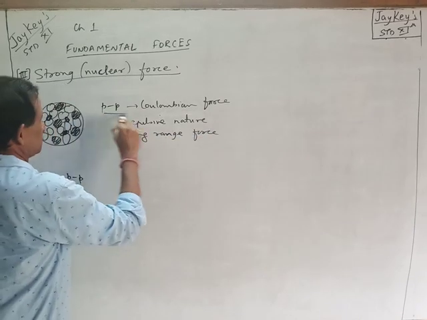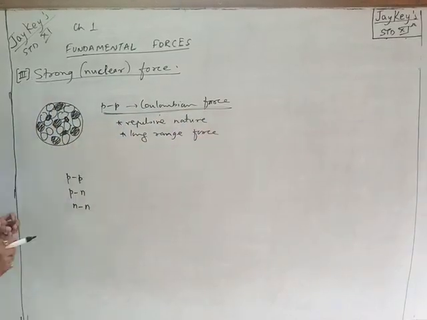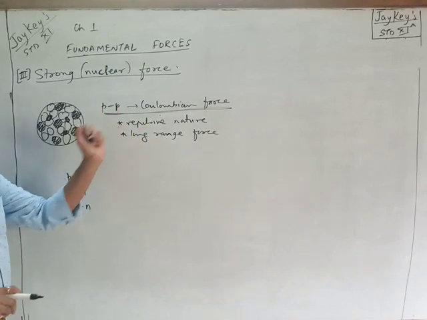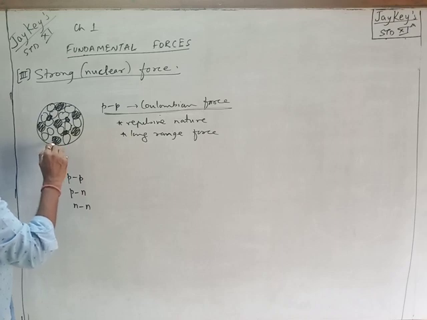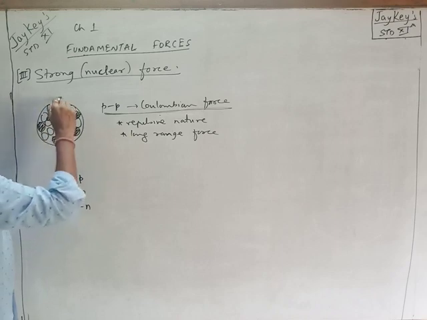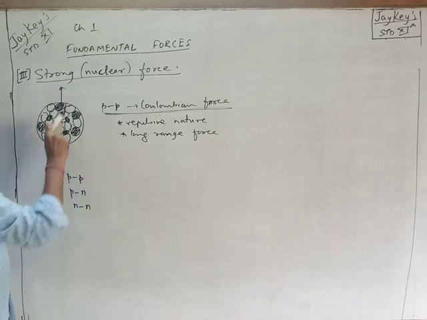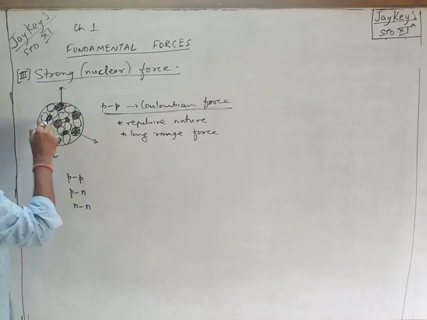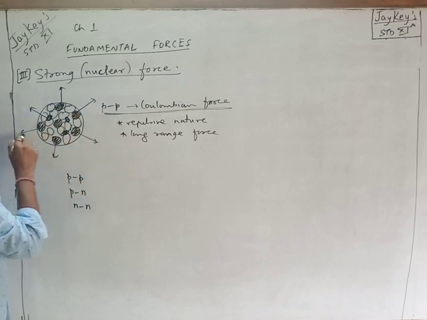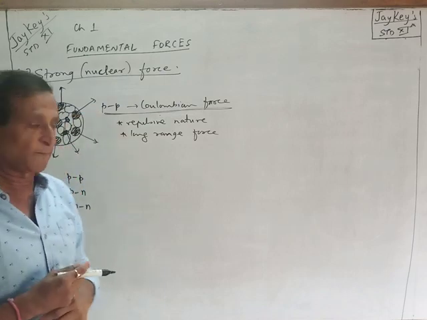It's repulsive in nature and a long range force. What does this mean? This force acting between the protons within the nucleus is repulsive because both are like charges. Further, they are long range forces, meaning a proton lying on one end will repel the proton on the other end. On the other side, this proton will repel this proton. So each proton will repel each other. As being long range forces, all the protons will be repelling each other.